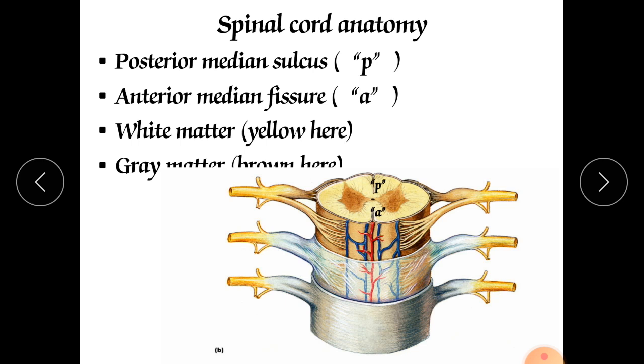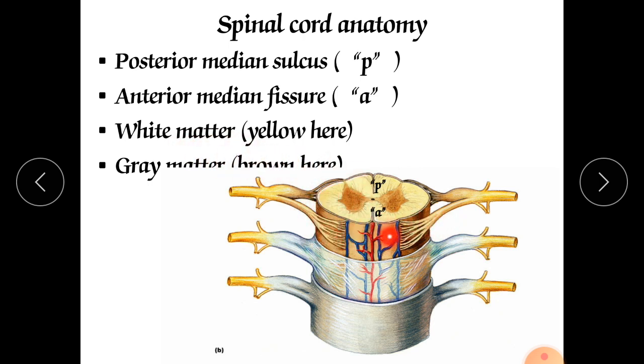Now the spinal cord anatomy. In this, the posterior median sulcus, these are nothing but the partition producing sulcus. So it is called posterior median sulcus here, and anterior median fissure. This is the anterior median fissure, which divides the cord into two parts, right and left. And this is the white matter.